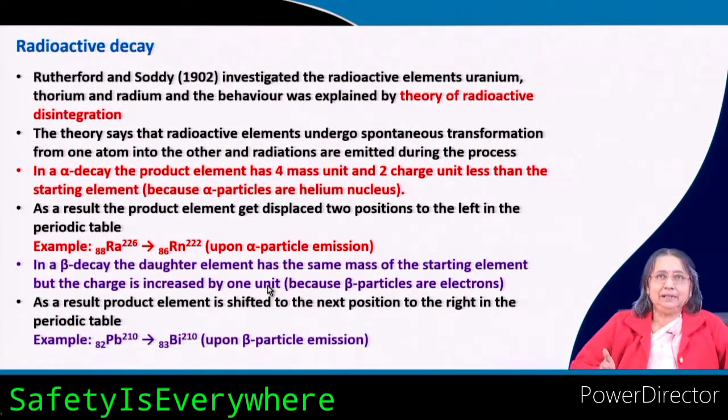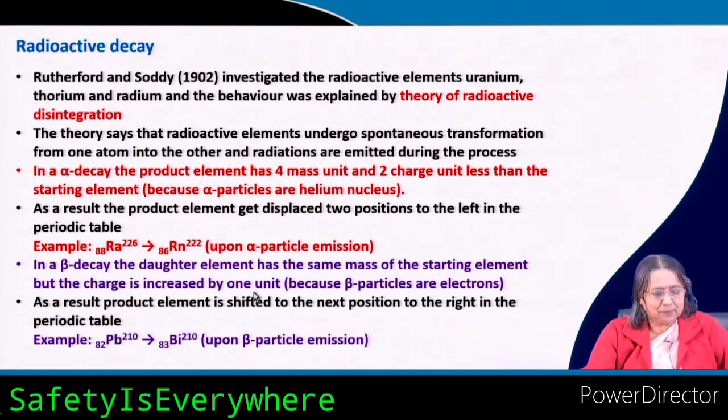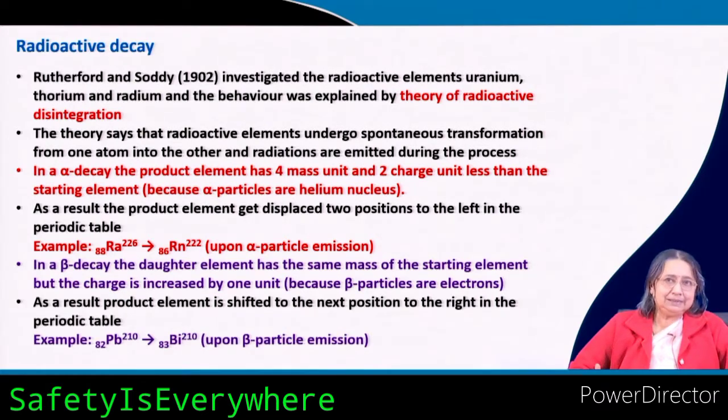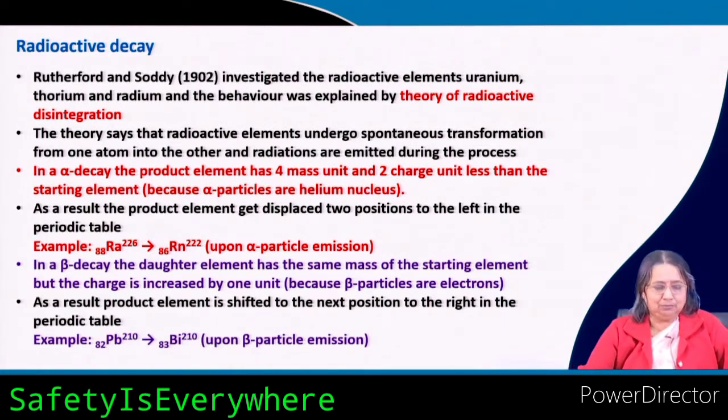One negative charge less means one positive charge more. Because beta particles are electrons, as a result the product element is shifted to the next position, to the right in the periodic table.